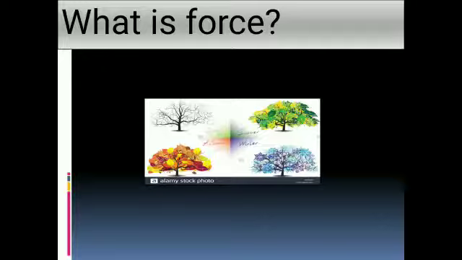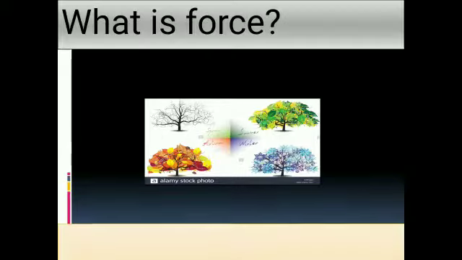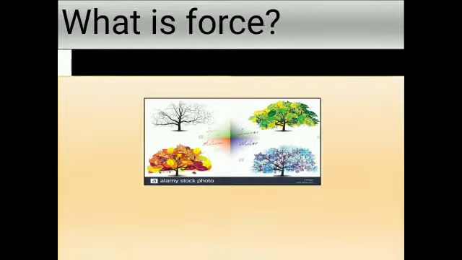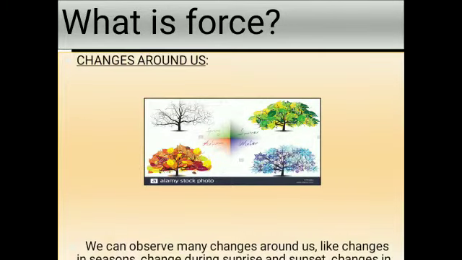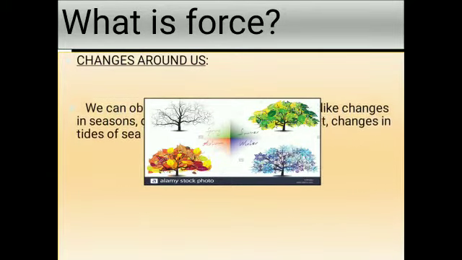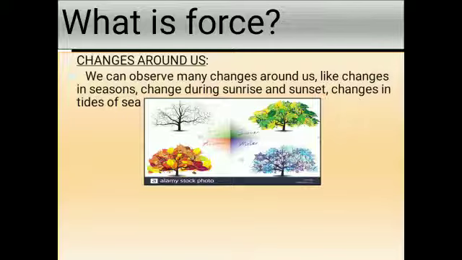We can see so many changes: changes in seasons, changes during sunrise and sunset, changes in tides, etc. These changes you are observing around us, do you get any doubt anytime?